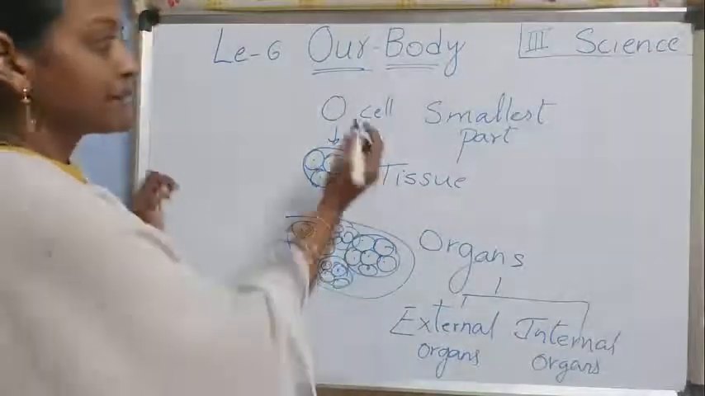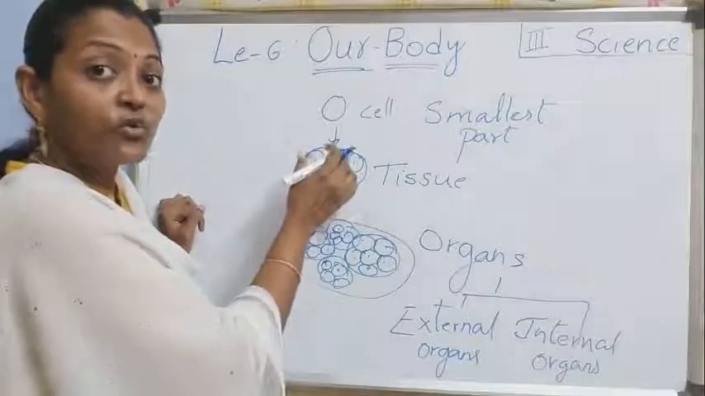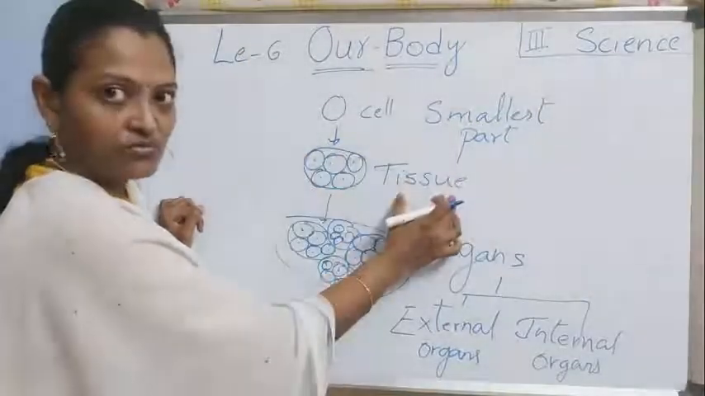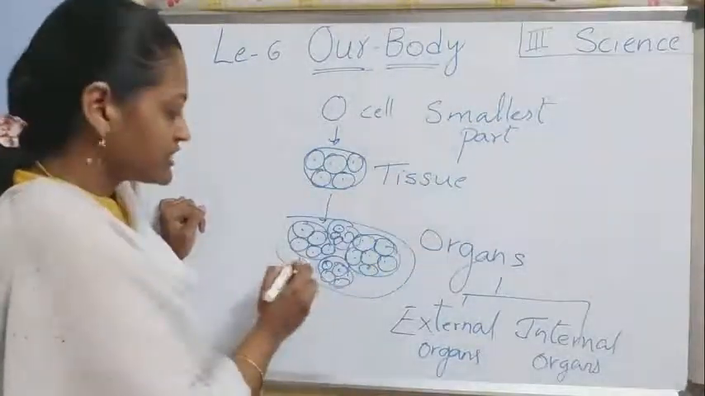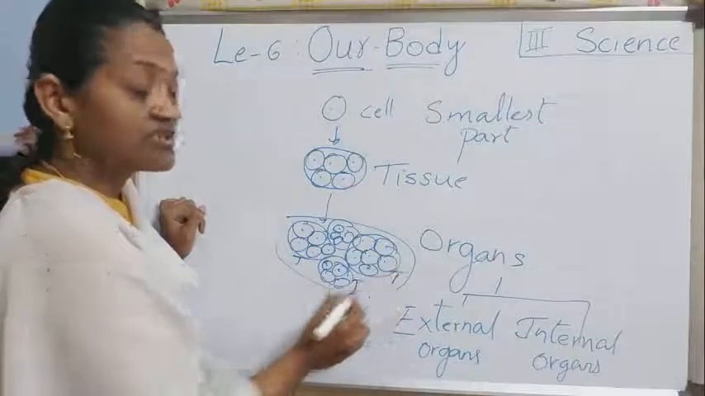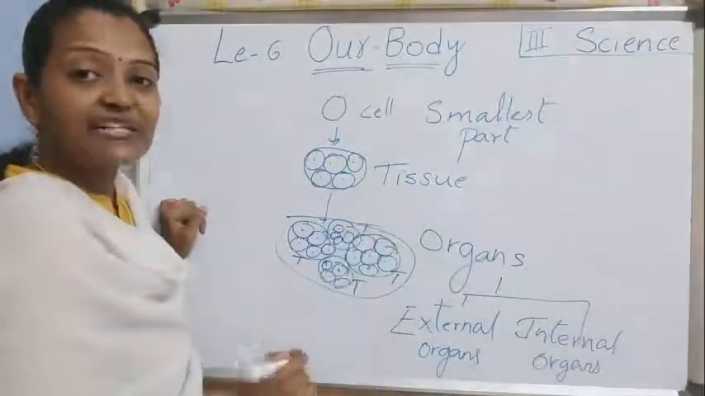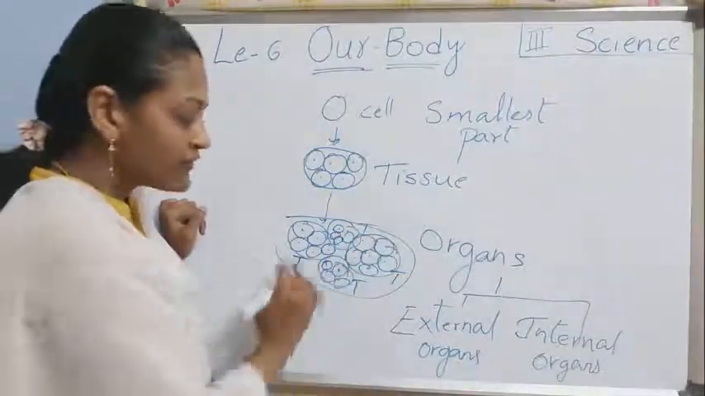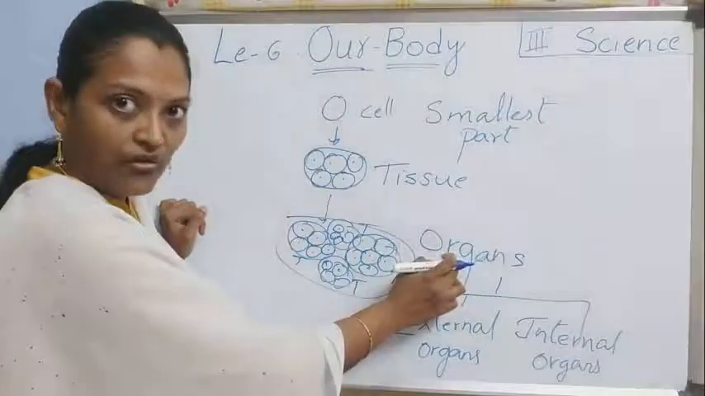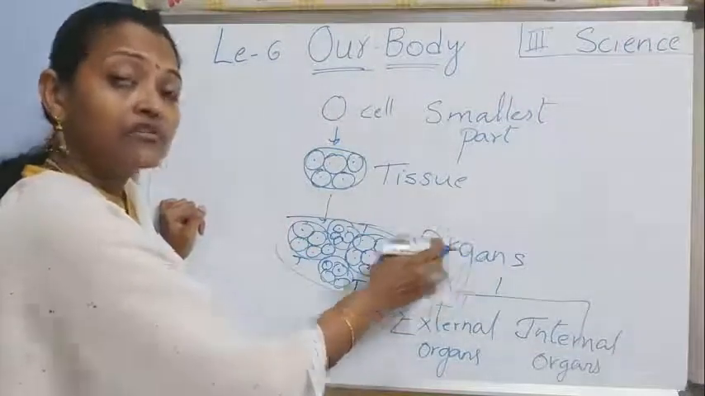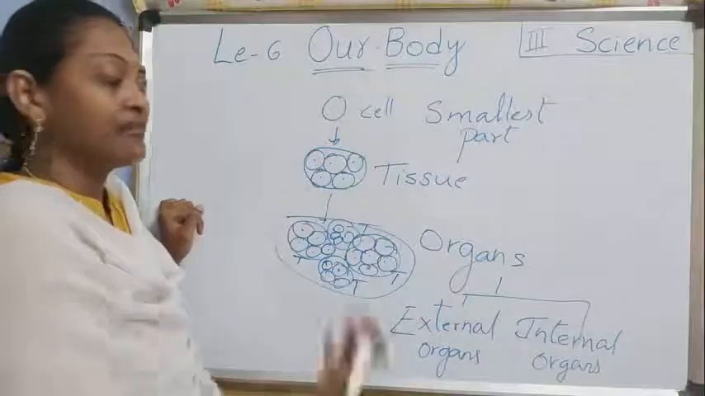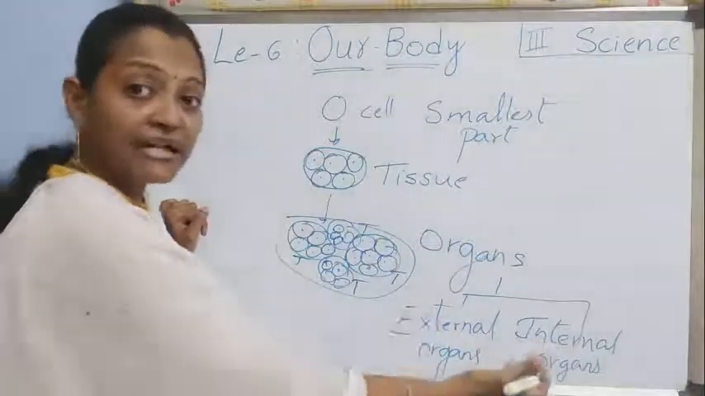Now here what happens? A group of cells we call a tissue. This is a tissue, this is a tissue, all these are tissues. A group of tissues we call an organ. Those organs, so many are there in our body. Some are external and some are internal.